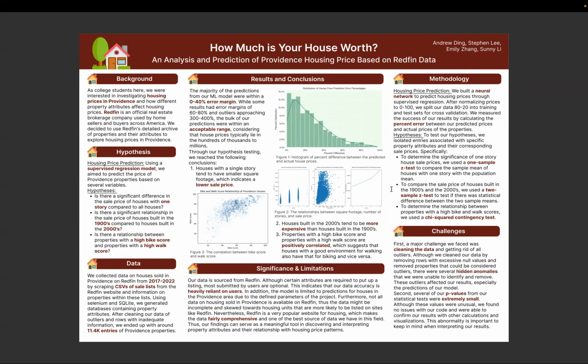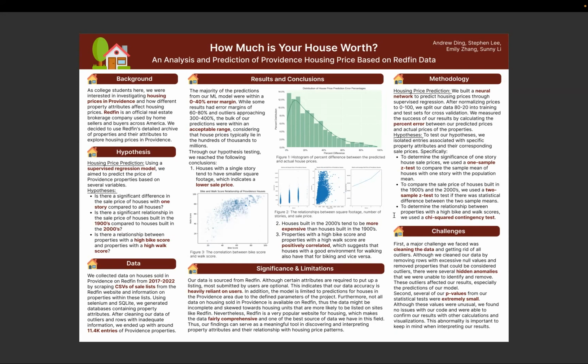And the last hypothesis that we looked at was on whether there is a relationship between properties with a high bike score and properties with a high walk score. And to determine the relationship between these properties, we generated a cross table indicating which properties had a high walk or bike score, which we defined a high walk or bike score as a score above 50.